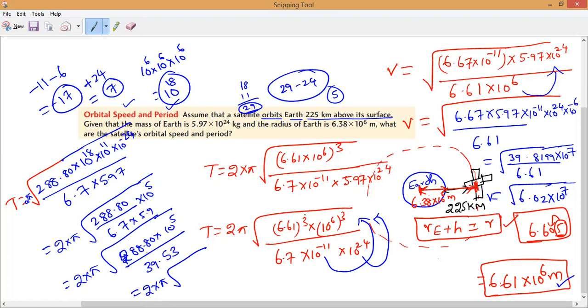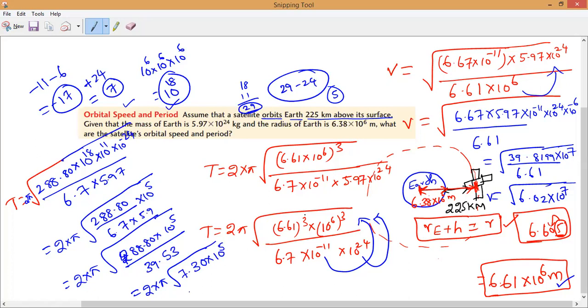So 39.53, 288.80 divided by 39.53. How much will it give? Check it, all of you. It will come as 7.30 into 10 power 5. This is what you used to get. Is it, yes, guys?